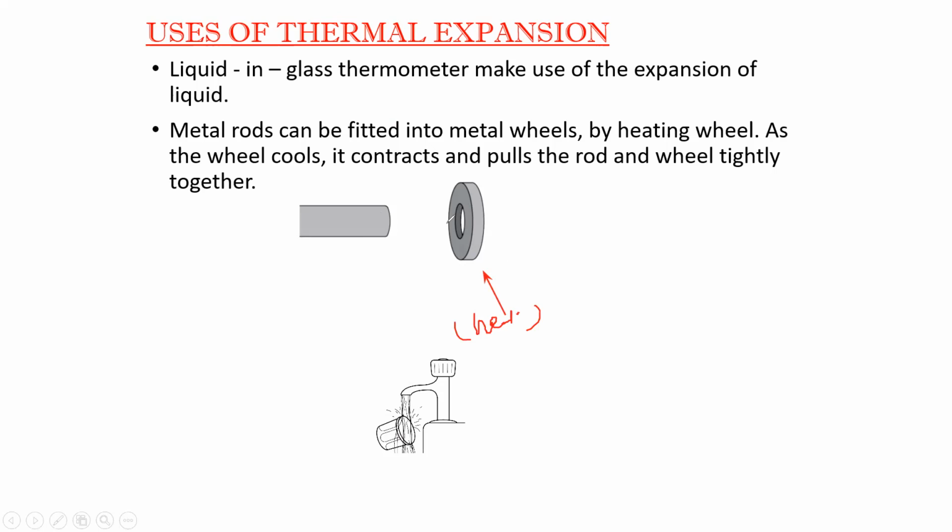The moment we supply the heat energy, the size of the washer will increase. Once its size increases, we can place it over the rod, and when it cools down, it will contract, and as it contracts, it will fix on the rod. So we can use thermal expansion and contraction to join two parts to each other.